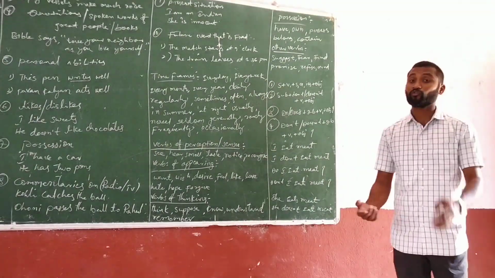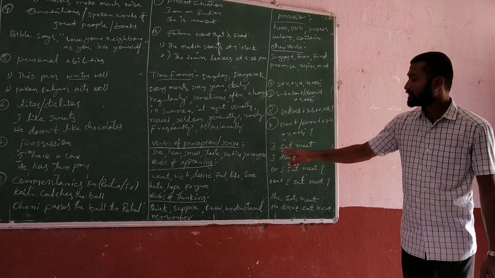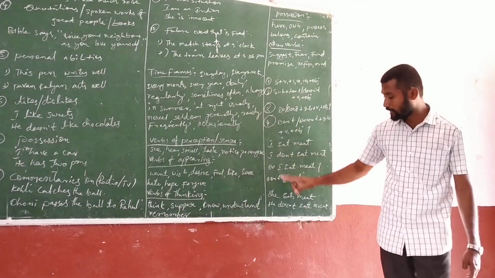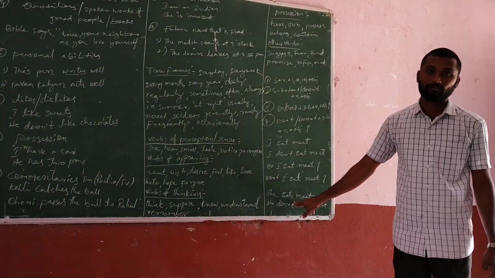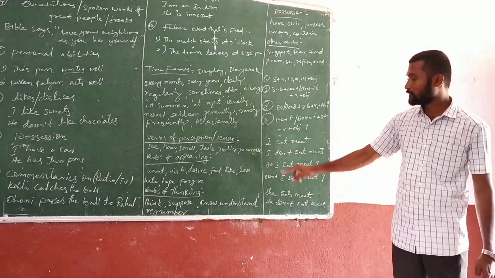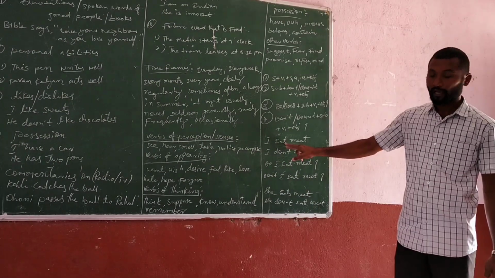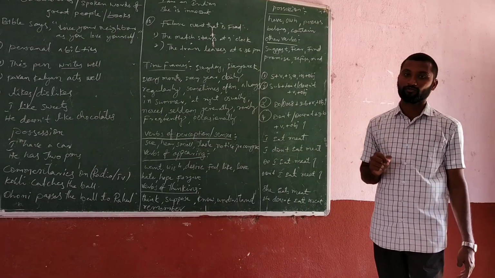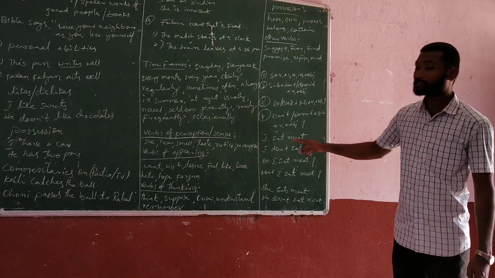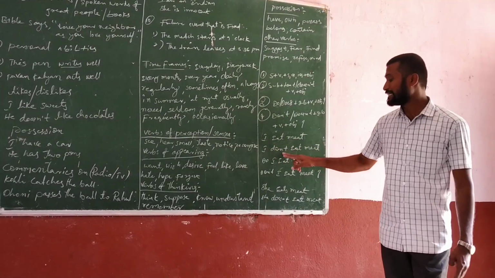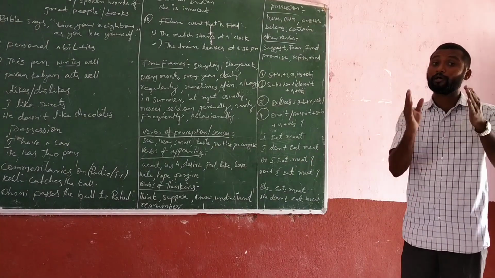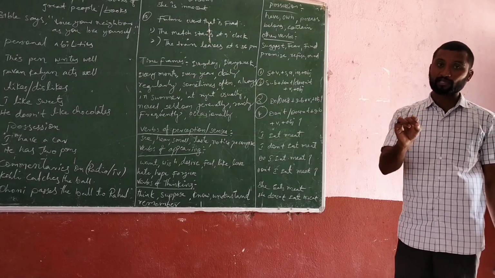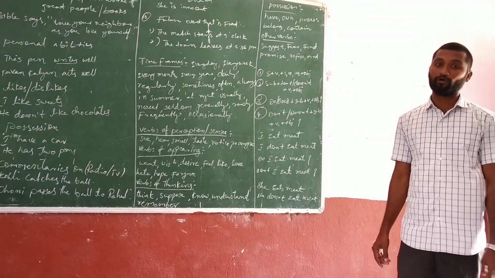If you see the third person singular, she eats meat. When we use the third person singular, we add s to the main verb. For example, I eat, and third person singular, she eats. She eats meat. She doesn't eat meat. When you are using doesn't, don't add s, es, ies to the main verb.